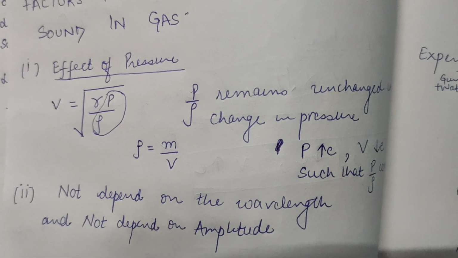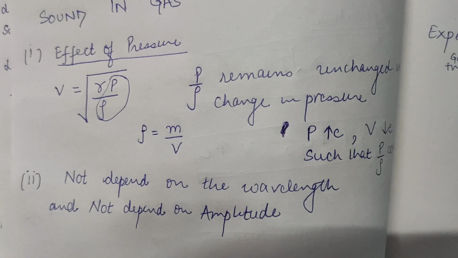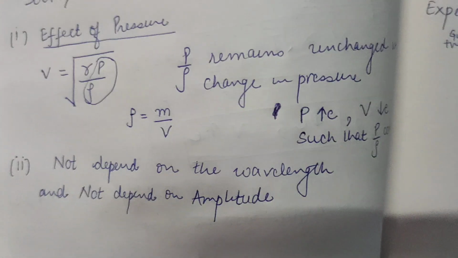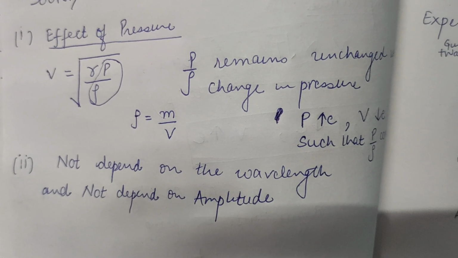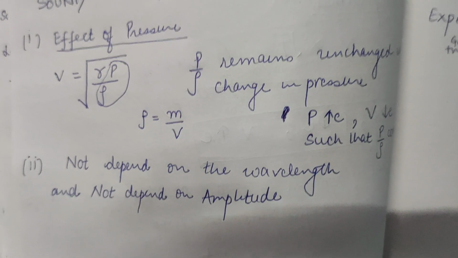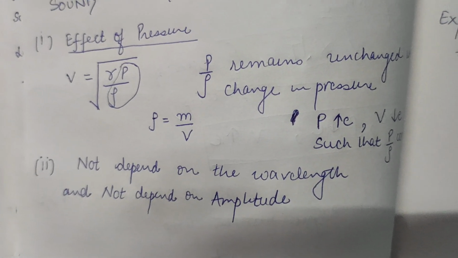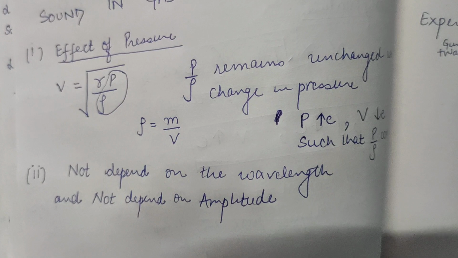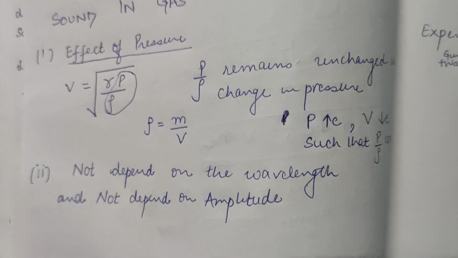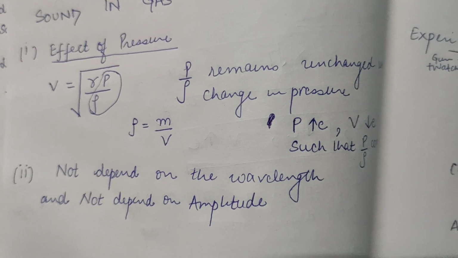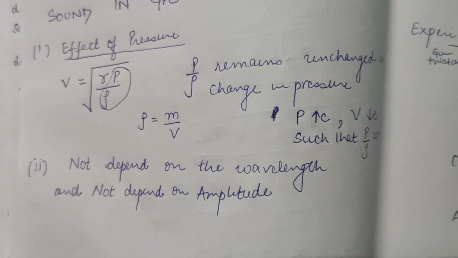Now what happened in this case? Whatever changes are taking place, volume is increasing, volume is decreasing, pressure is increasing, pressure is decreasing, according to that this rho adjusts itself. What happens because of it? This P upon rho will not change. When you take both these things together, P upon rho will remain unchanged. So that's why there is no effect of pressure also. So the three things which don't affect the speed of sound are pressure, wavelength and amplitude.